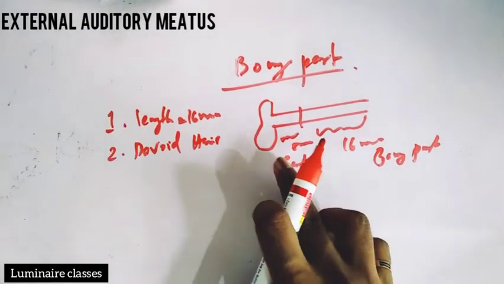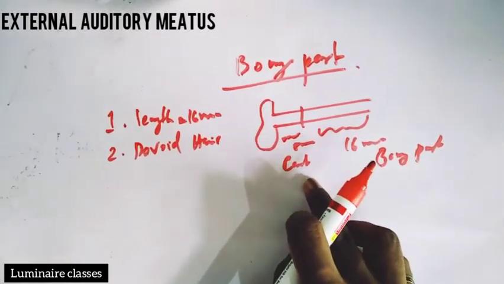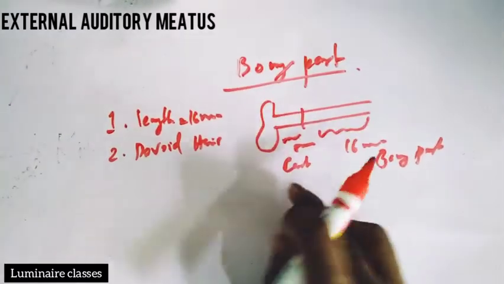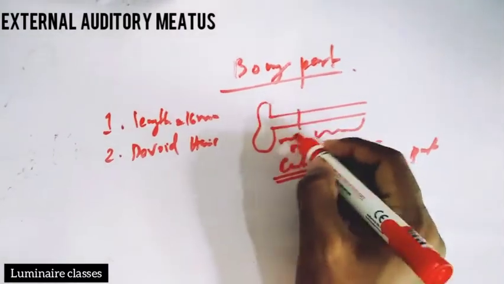The cartilaginous part contains hair, so staphylococcal infections such as furuncles are only present in the cartilaginous part of the external auditory meatus.